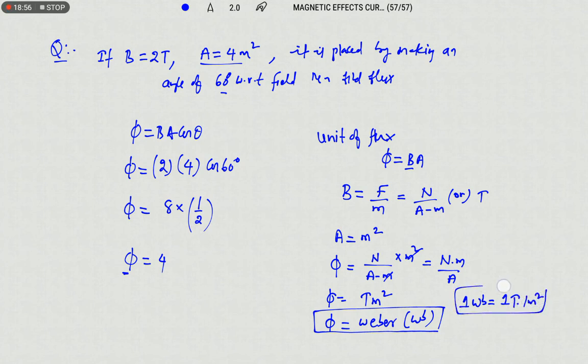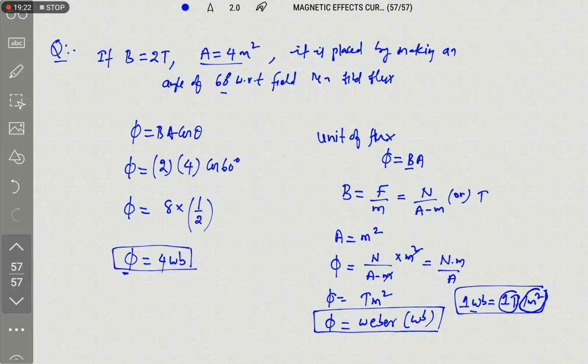Sir, what is the meaning of this? If a magnetic field of 1 Tesla is passing through 1 meter square of area, perpendicular to the coil, that is known as 1 Weber. Therefore your answer will be 4 Webers.